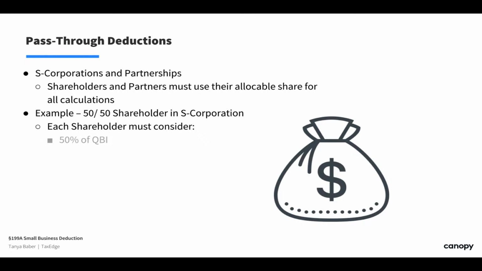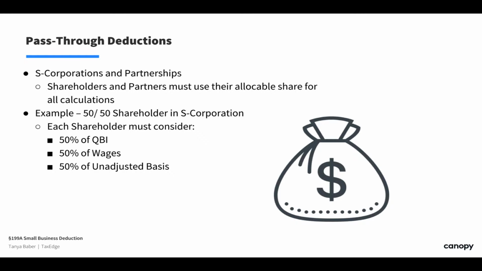So if you have two shareholders in an S corporation and they both own 50%, each shareholder is going to have to worry about 50% of the total QBI. It's basically flowing through onto the K1, 50% of those W-2 wages, 50% of that UBID. I know it's a mouthful to say the whole thing. And what we're going to be doing then is saying, okay, how does the big picture flow through to the small picture of the individuals?